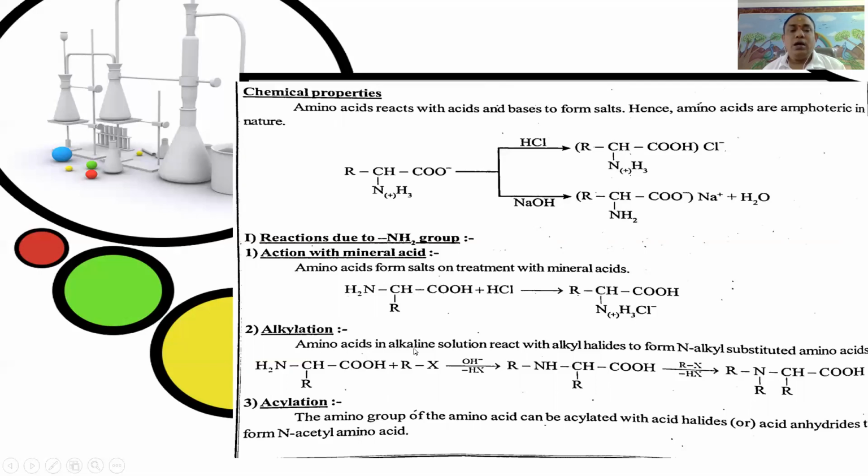Next, alkylation. Amino acids in alkaline solution, that is in the basic media, react with alkyl halides to form N-alkyl substituted amino acids.